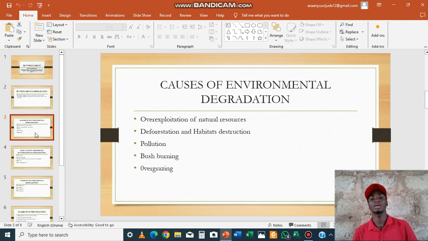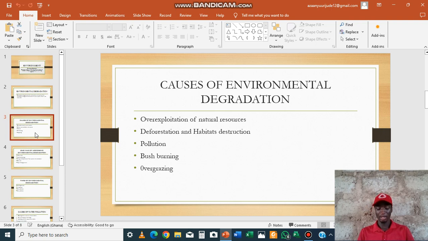Now, causes of environmental degradation would be our next target as far as this lesson is concerned. So, what are some of the causes of environmental degradation? When we talk of environmental degradation, they are factors that will lead to the decline in the quality of the environment.